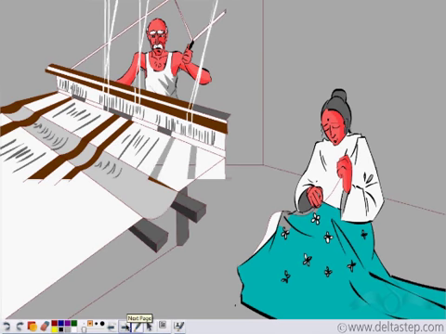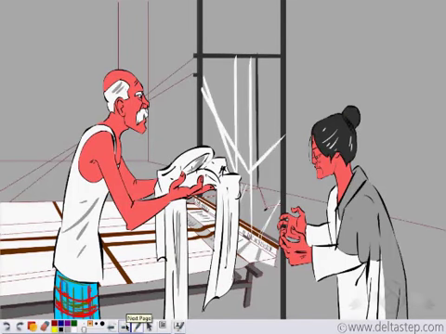We can compare this to this case. Imagine that this old couple runs a small business in their home. The old man weaves the cloth, and the old woman stitches designs on them. Now, how do you think the old man would transfer the clothes to the woman?